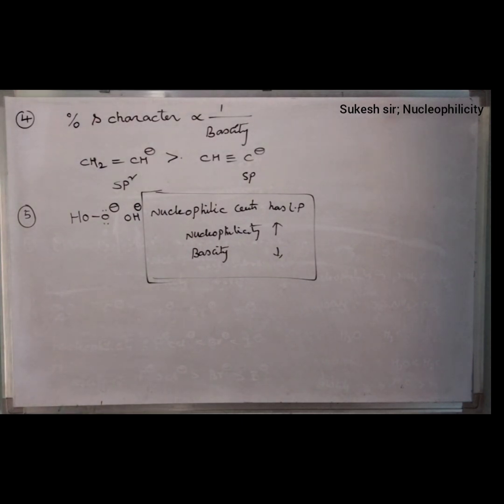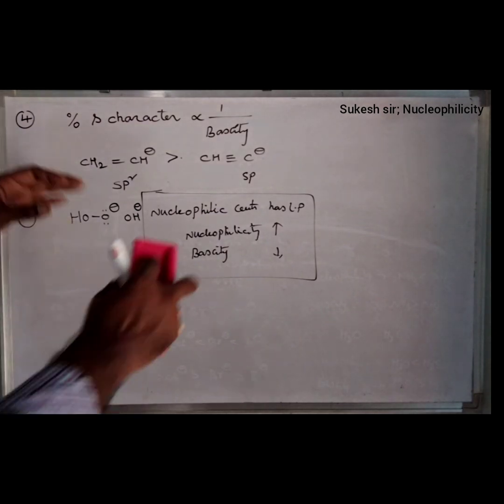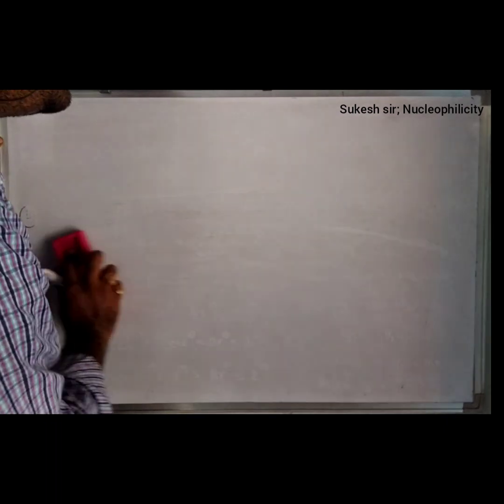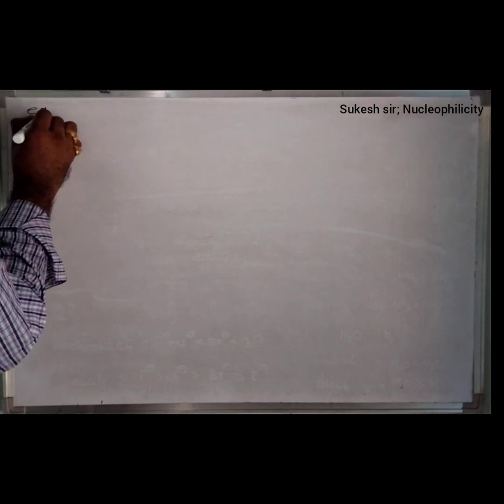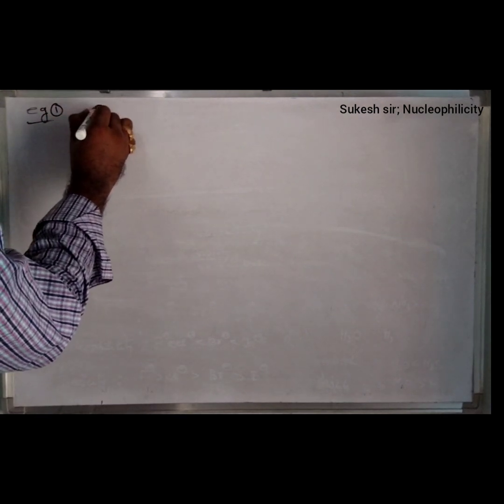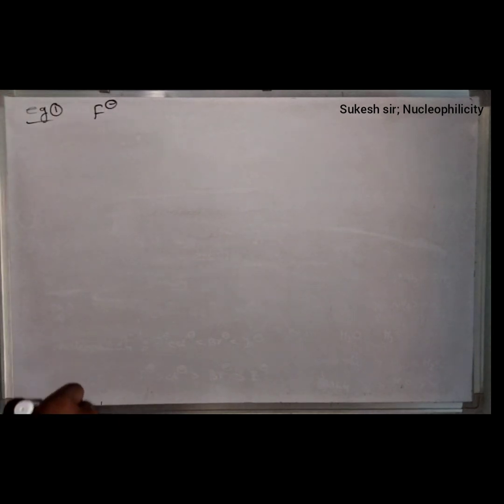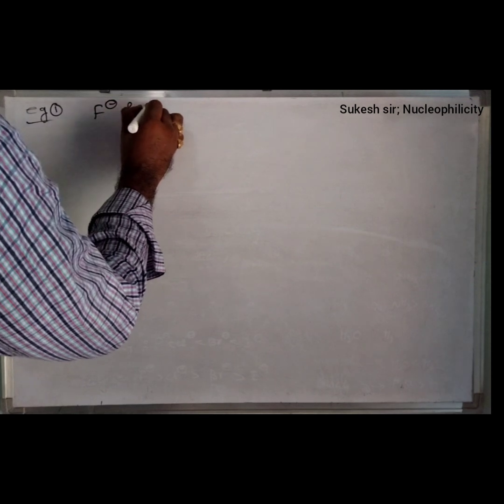Last, finally, friends, based on all these points, I want to discuss at least 5 examples regarding nucleophilicity as well as basicity, friends. For example 1, with a simple example I will start. Don't be afraid. F minus means fluoride, and I minus.